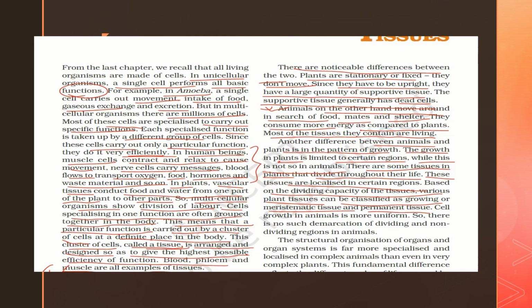Now, cell growth in animals. This is a difference. Cell growth in animals is more uniform. So there is no demarcation of dividing or non-dividing regions in animals.